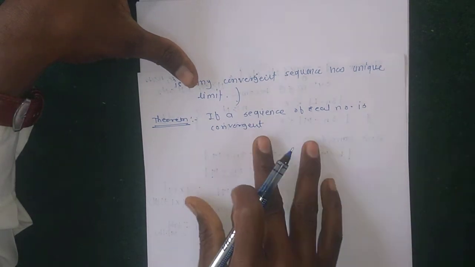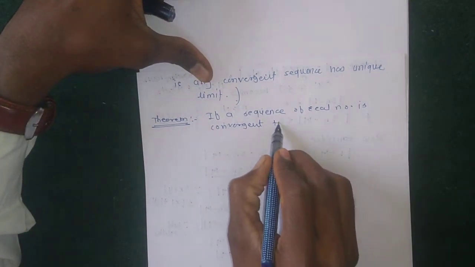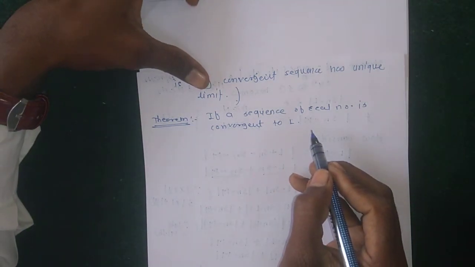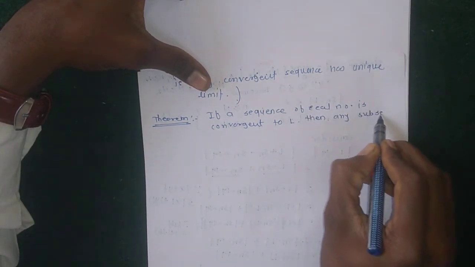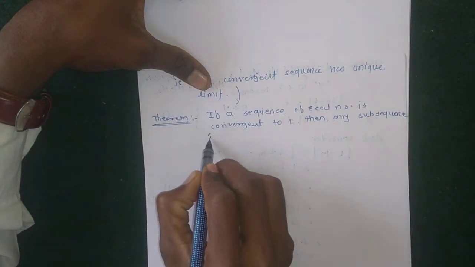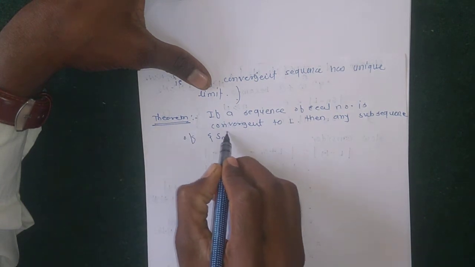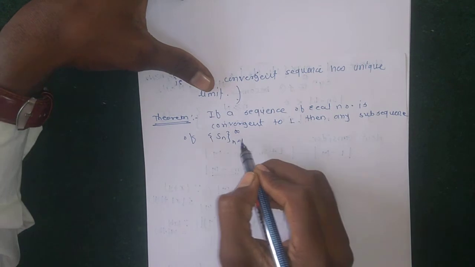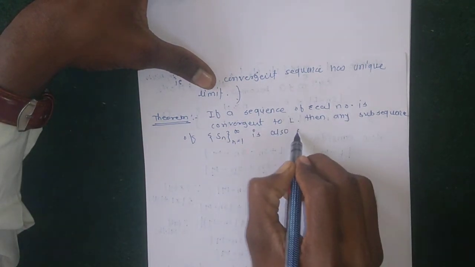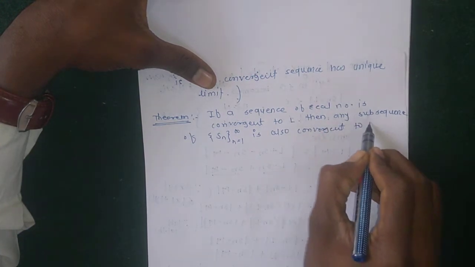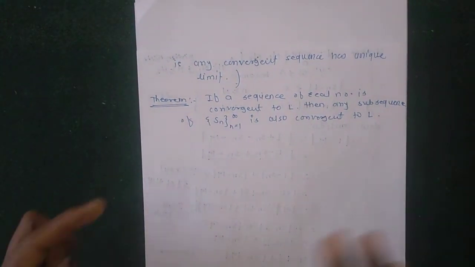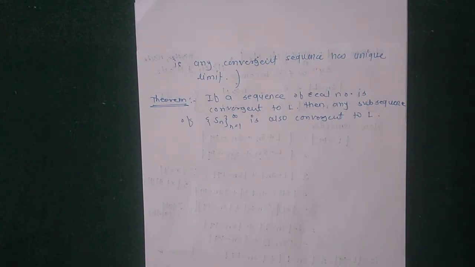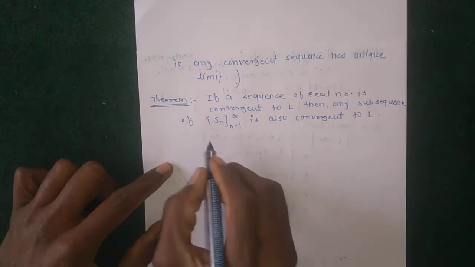You are given that a sequence of real numbers is convergent to L. Then any subsequence of the sequence, where n runs from 1 to infinity, is also convergent to L. The theorem statement says that any subsequence of a convergent sequence